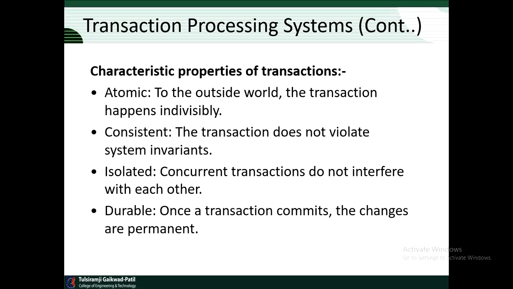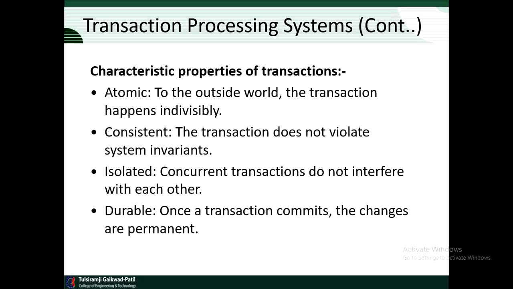Then we will see about the characteristics of transaction processing system. First is the atomic characteristic of the transaction processing system, and this is used to avoid the outside world. The transaction happens individually. Then second characteristic property is consistent. The transaction does not violate system invariant. Then isolated. Concurrent transactions do not interfere with each other.